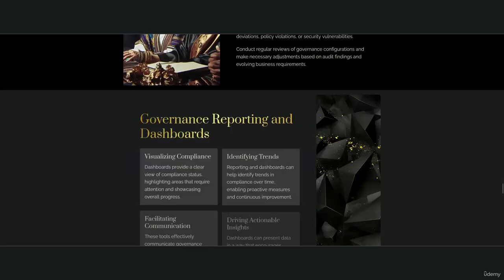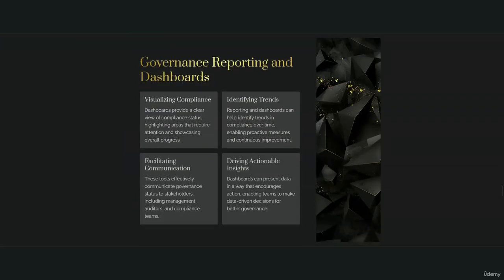Governance reporting and dashboards. Visualizing compliance. Dashboards provide a clear view of compliance status, highlighting areas that require attention and showcasing overall progress. Identifying trends. Reporting and dashboards can help identify trends in compliance over time, enabling proactive measures and continuous improvement. Facilitating communication. These tools effectively communicate governance status to stakeholders, including management, auditors, and compliance teams.